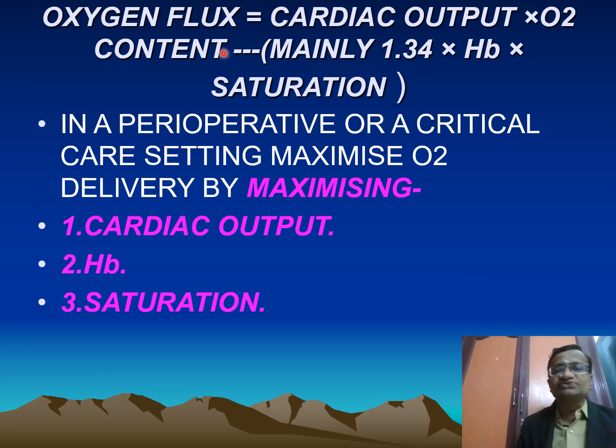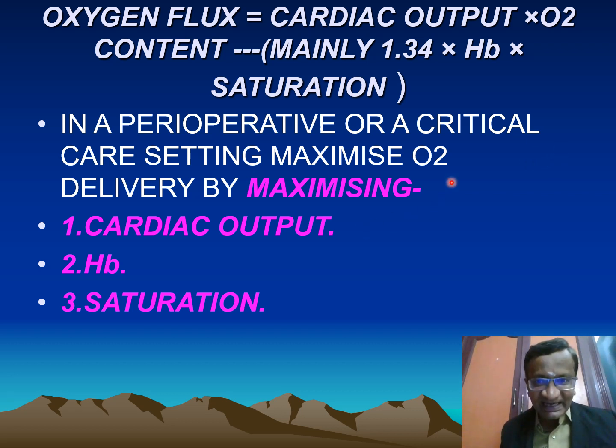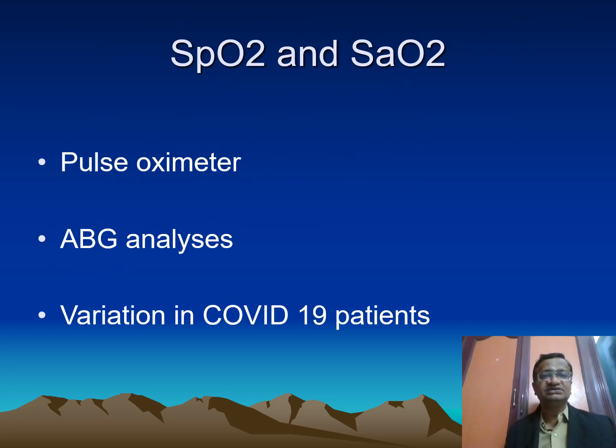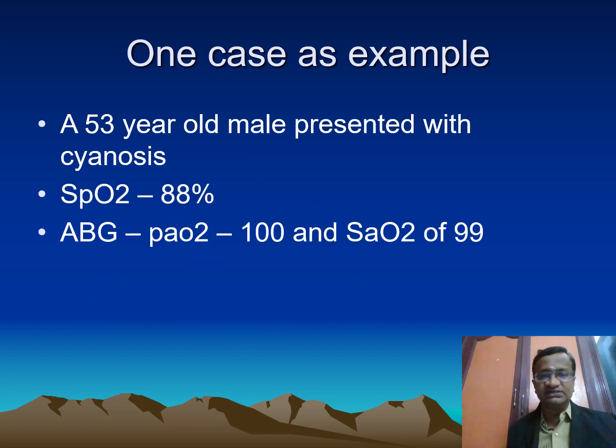Already I have told you oxygen flux is cardiac output. So in a perioperative or a critical care setting, maximize the cardiac output, maximize the hemoglobin and maximize the saturation to get the best of your oxygen flux. What is SpO2 and what is SaO2? Pulse oximeter, ABG analysis and variations.